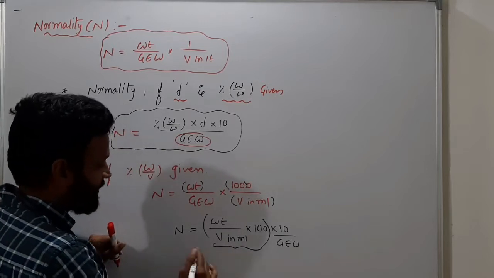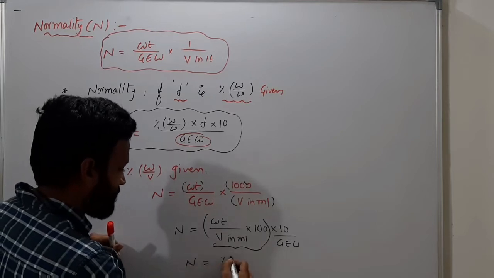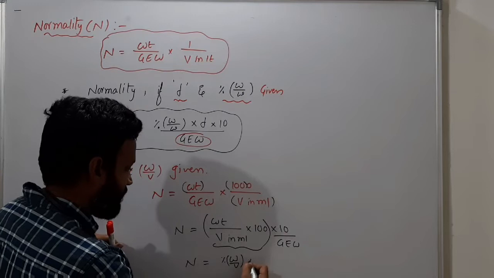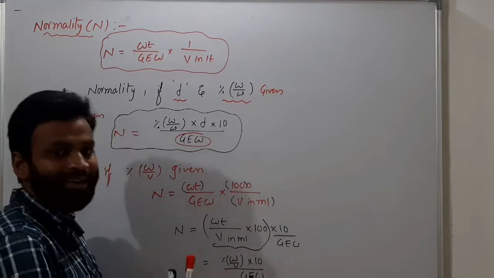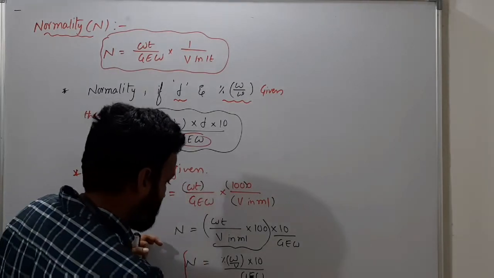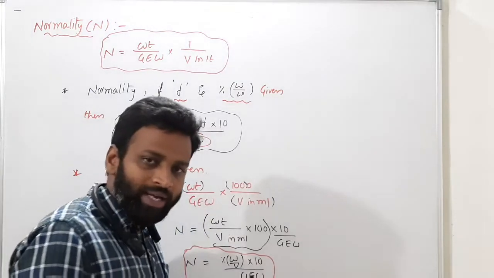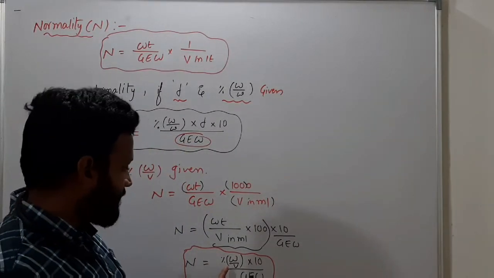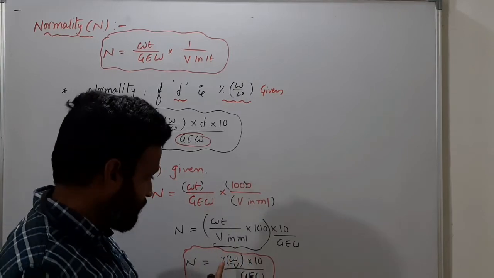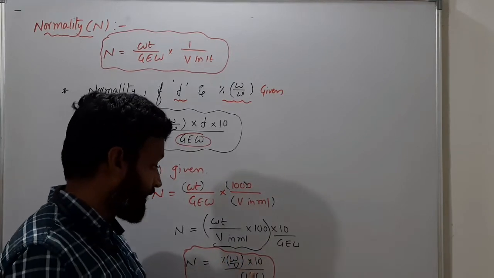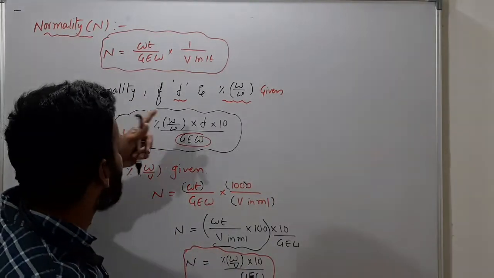So normality is equal to percentage weight by volume into 10 by gram equivalent weight. This is the normality formula, very important for us. So what is the final formula for normality? If percentage weight by volume is given, then normality is equal to percentage weight by volume into 10 by gram equivalent weight. So here two formulas were given.